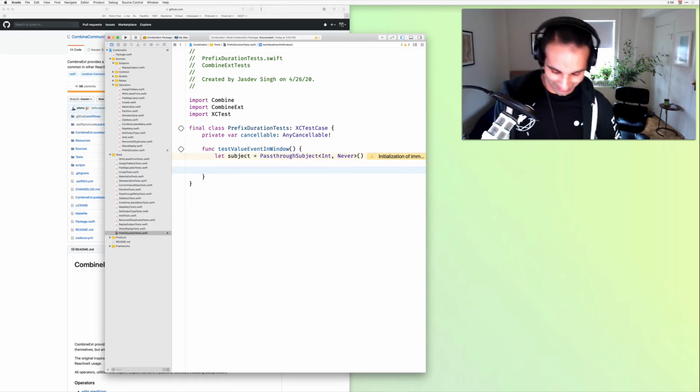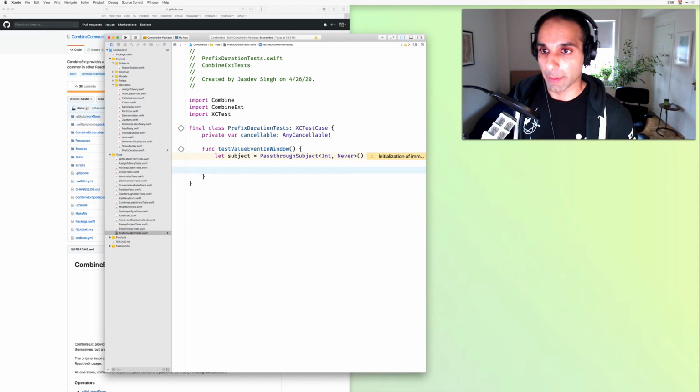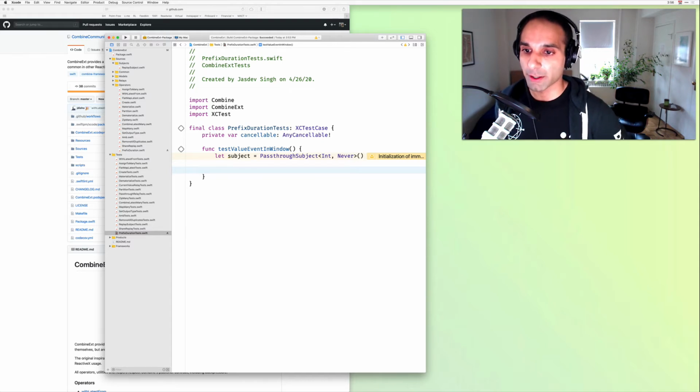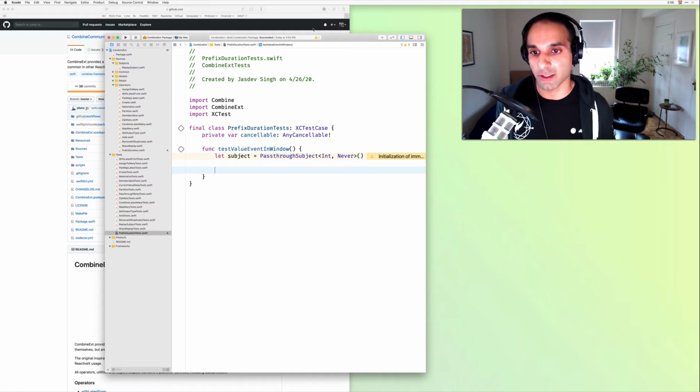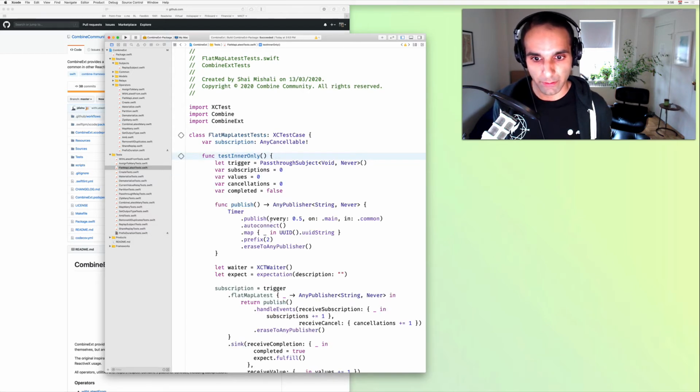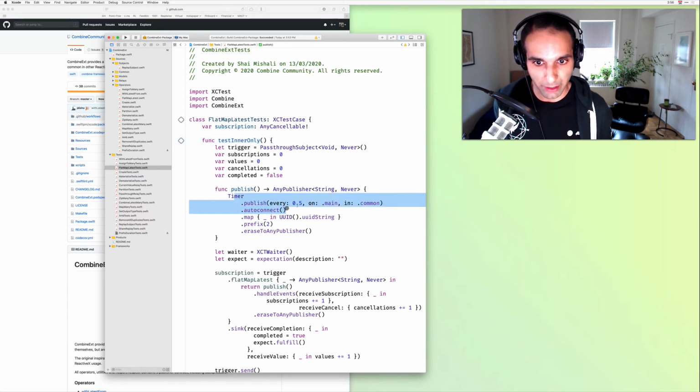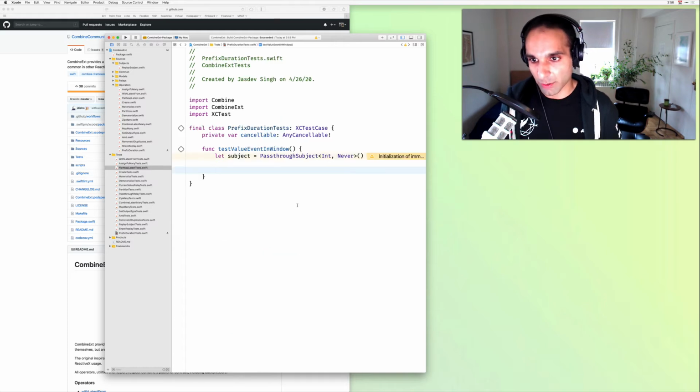If WWDC comes around and we see that they don't add it, then it might be worth the investment in implementing one. But for now, Combine X doesn't really have that many time-related tests. We're going to have this suite, and then I believe the flatMapLatest tests also have some time-related stuff. Yeah, there's a timer going on. So again, the test suite is relatively small.